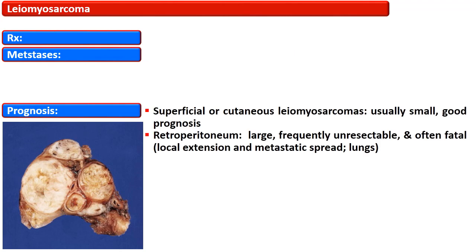Regarding the prognosis of leiomyosarcoma, the superficial or cutaneous leiomyosarcomas are usually small and have a good prognosis, while those involving the retroperitoneum are large, frequently unresectable, and often fatal as a result of local extension and metastatic spread, especially to the lung.